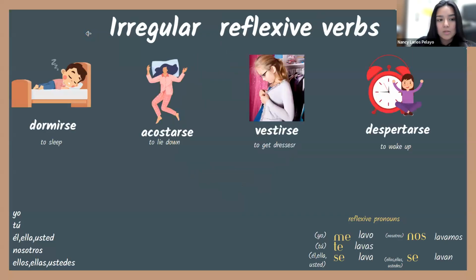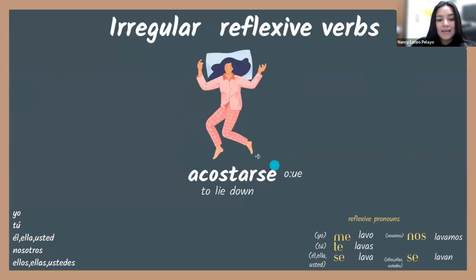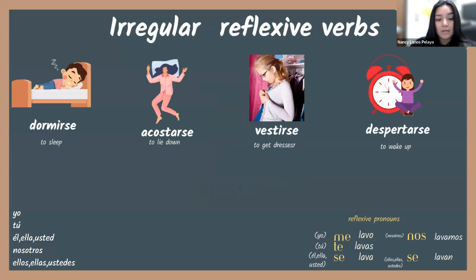And so then we have irregular reflexive verbs as well that we're gonna run into. Así que debemos aprenderlos. Tenemos los ejemplos como dormirse, acostarse, vestirse y despertarse. Now these are interesting because they have a change in their stem. And maybe you already know this, okay? Like dormirse, right? This is a reflexive verb, okay? The SE makes it reflexive. But if we look at just the verb, acostar, see? It's an AR verb, right? AR is our ending. But acost, up until the T, see? That is our stem.